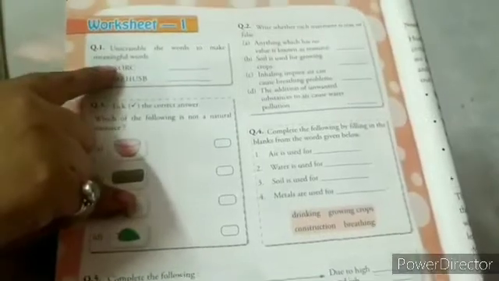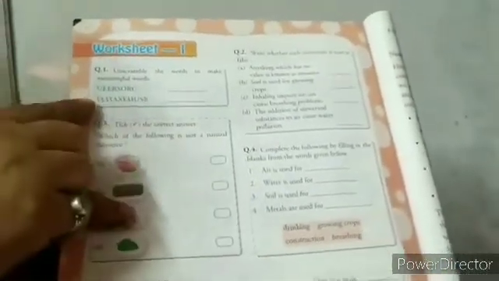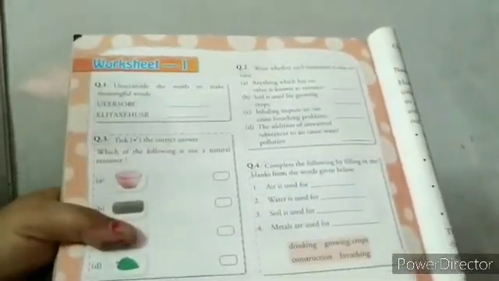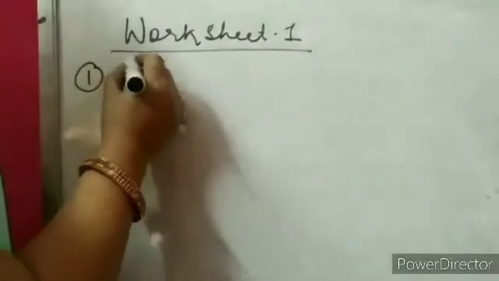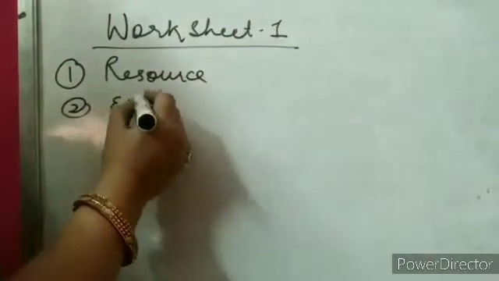Worksheet 1. Unscramble the words to make meaningful words. First है बेटा, UEERSORC, that is resource. Now second will be ELITAXEHUSV. क्या बना बेटा ये? Exhaustible. तो फर्स्ट क्या आएगा बेटा? First is resource and second is exhaustible.